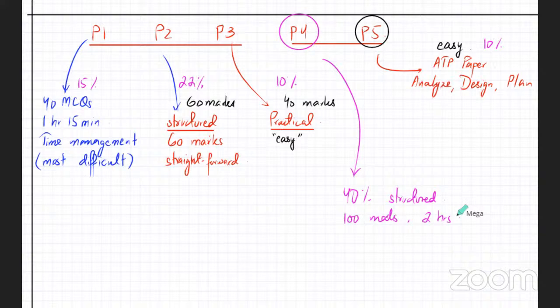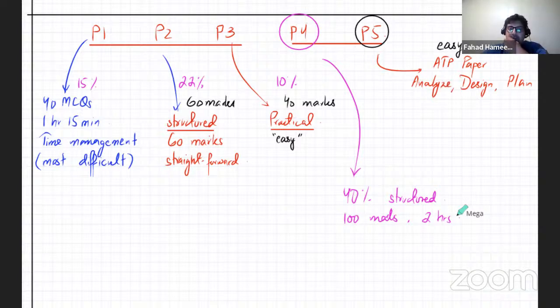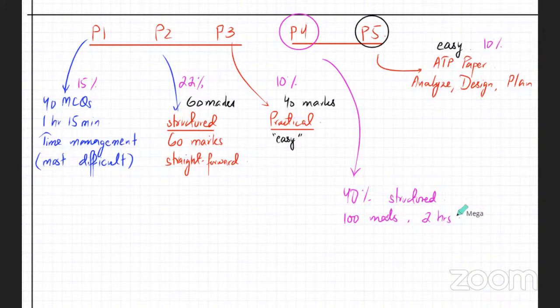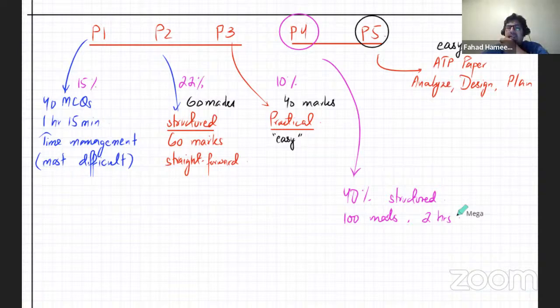Sir, how much time is given for P2? It's 1 hour 15 usually. Okay. For P2, you don't really have a time issue. It's the first paper that causes a lot of problems with time management as well. But again, overall, you have to be quick.